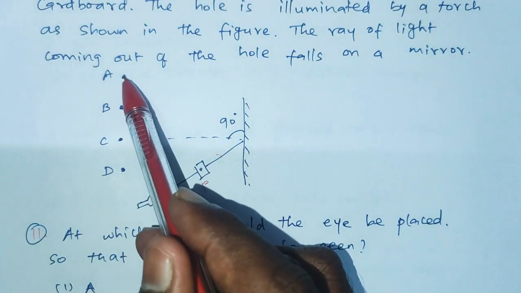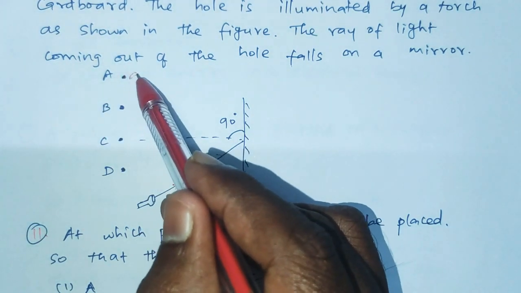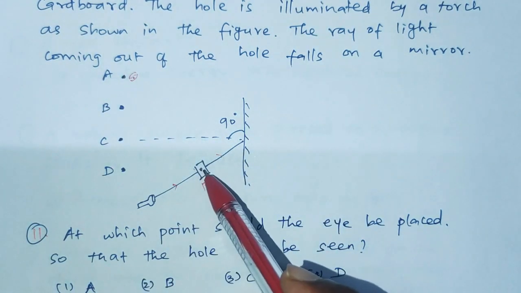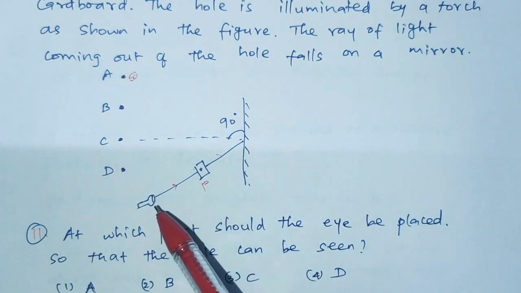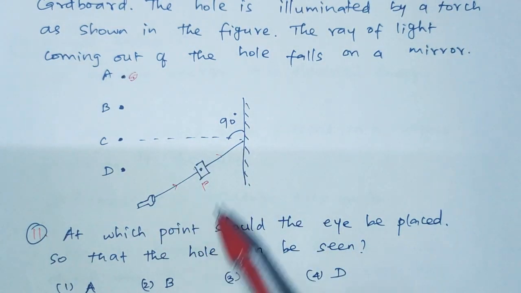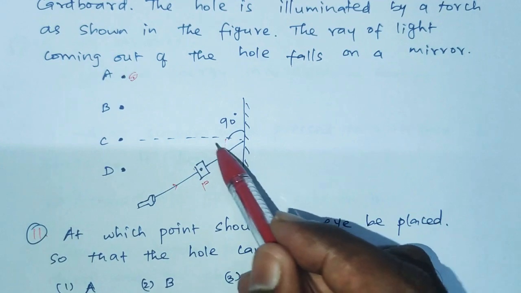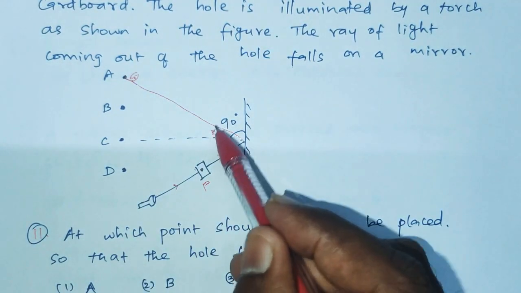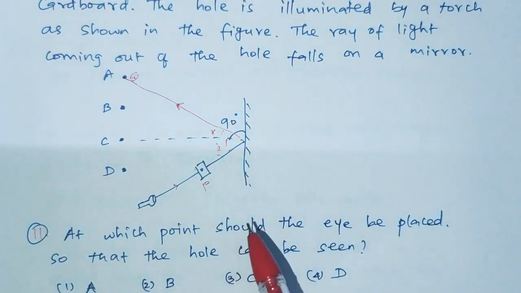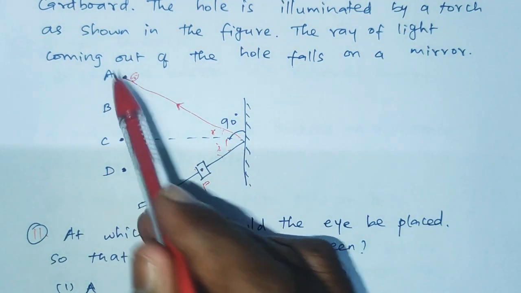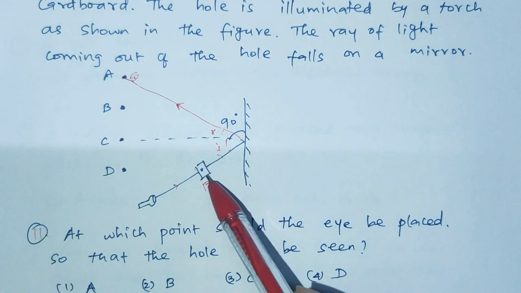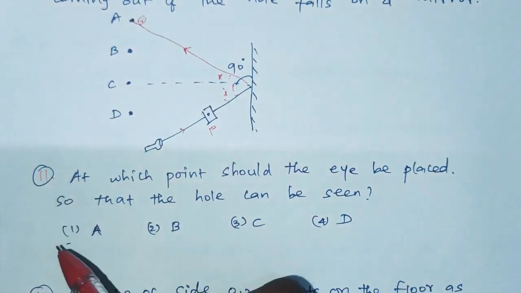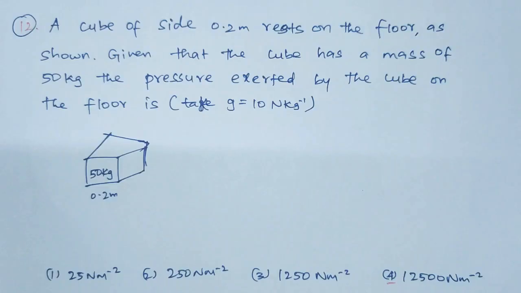Yes, at point A we have to keep our eye to see this hole because the angle of incidence is equal to the angle of reflection. So if this is the angle of incidence, this will be the angle of reflection. So in that concept, we have to keep our eye at point A to see the hole. So option 1 is the right answer.